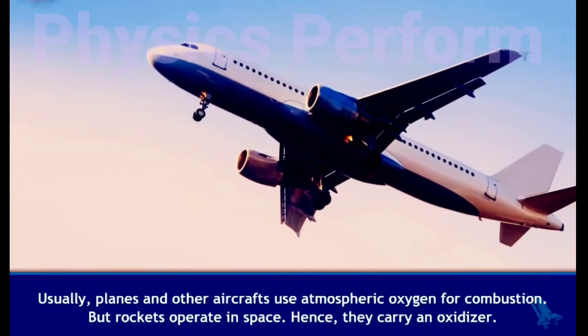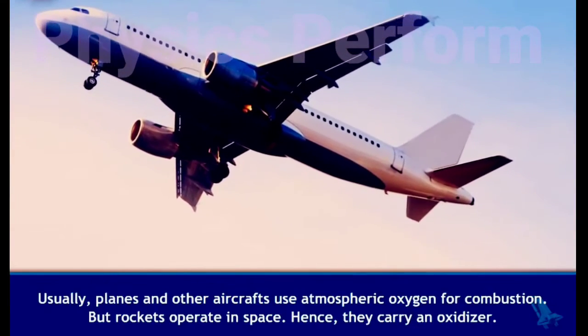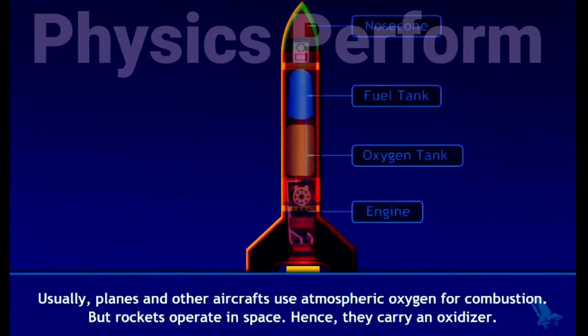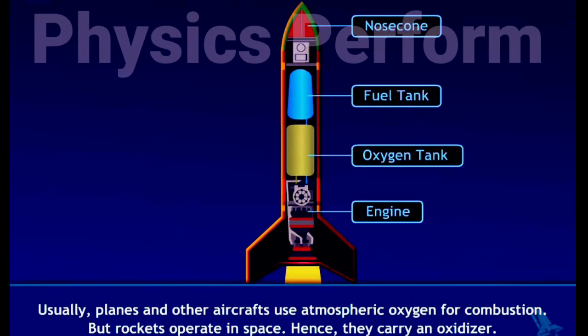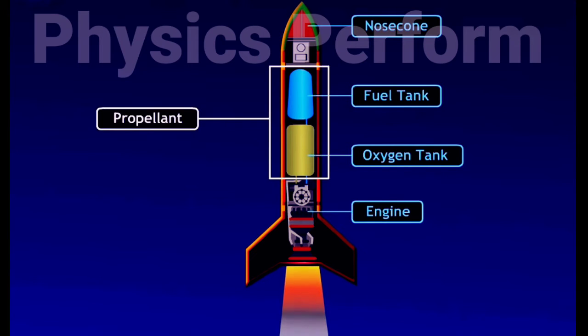Usually, planes and other aircraft use atmospheric oxygen for combustion, but rockets operate in space, hence they carry an oxidizer. The mixture of oxidizer and fuel is called propellant. The oxidizer releases oxygen that combines with the fuel to produce gas for propulsion.